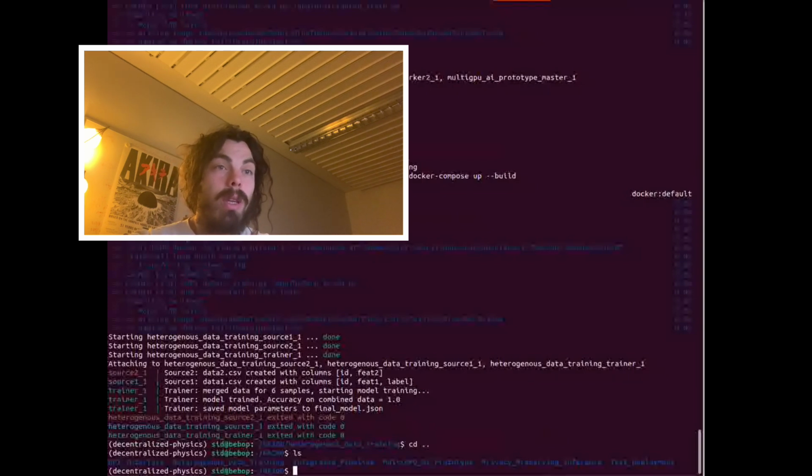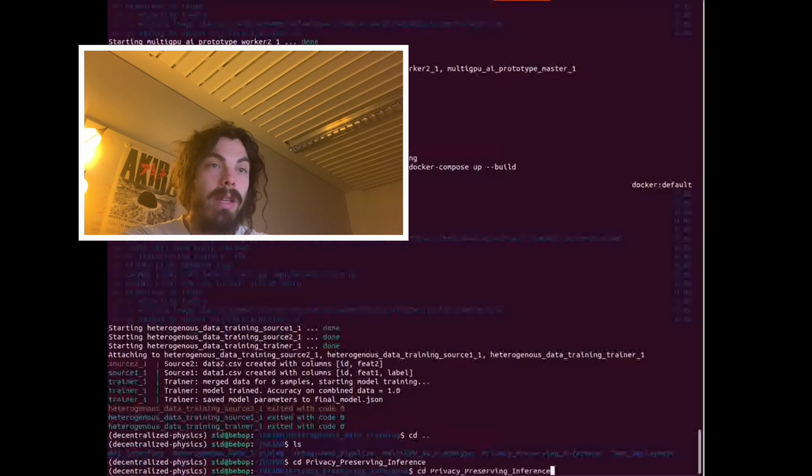And so what we can also do is look at some of the other things we have. For instance, we can look at how to run privacy preserving inference for whatever data sets we might have.